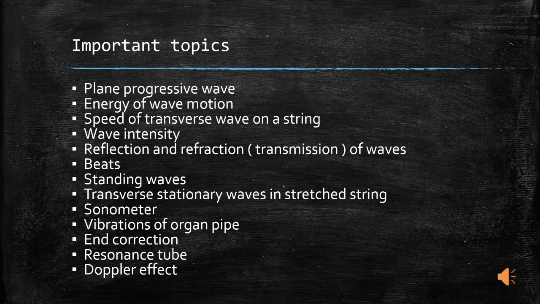From the waves chapter, we can expect only a few questions in the NEET exam. The important topics in this chapter are the plane progressive wave, energy of wave motion, speed of transverse wave on a string, wave intensity, reflection and refraction of waves, beats, standing waves, transverse stationary waves in a stretched string, sonometer, vibrations of organ pipe, end correction, resonance tube, and Doppler effect.